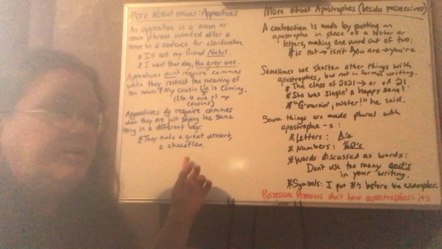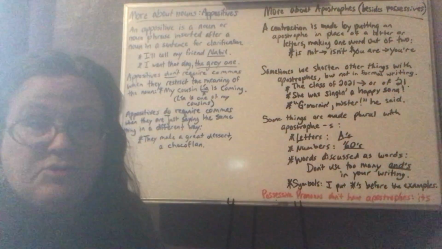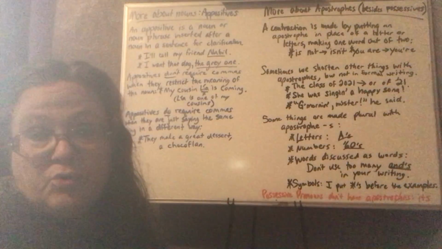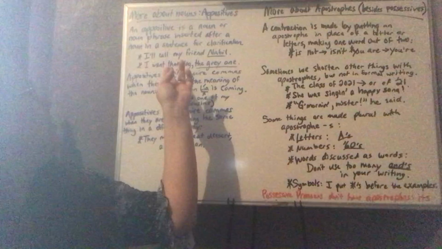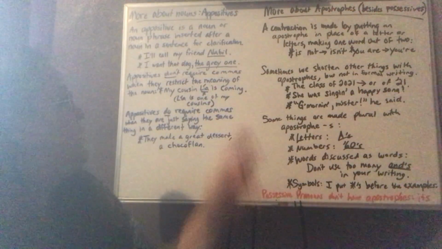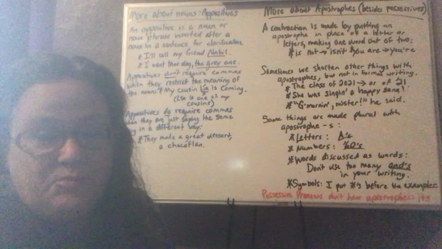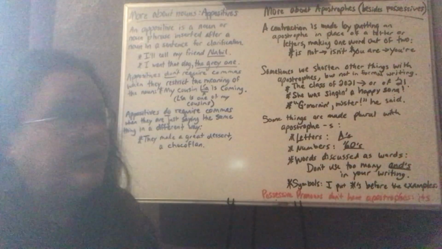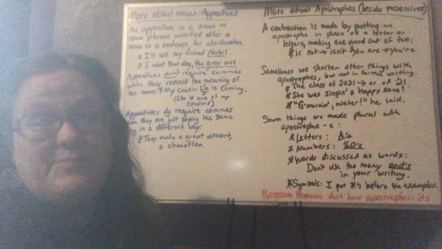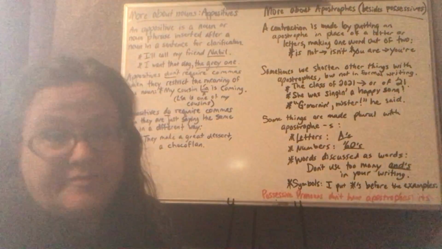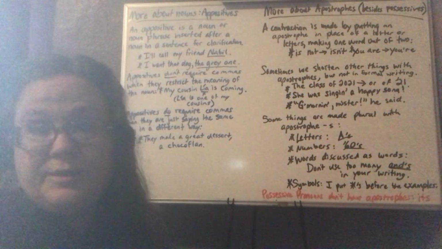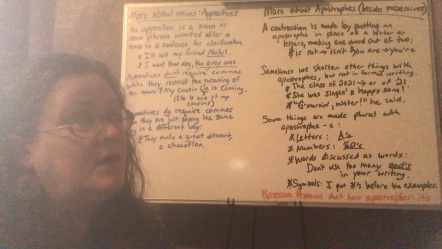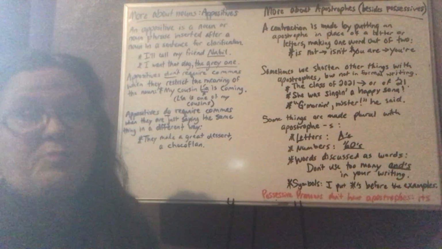But I want to say the same thing in a different way so you know more clearly what I'm talking about. The same thing is up here. I want that dog, the gray one. The gray one is exactly the same dog that I'm talking about. Okay? So I'm not restricting the meaning, I'm just clarifying the meaning. I hope that helps you to understand when to put commas and when not to with appositives.